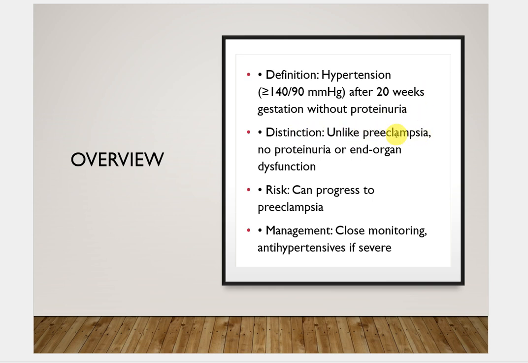Unlike preeclampsia, where, as I have told, there would be proteinuria and end organ damage, gestational hypertension can progress to preeclampsia. Management: from where are we going to start, and what are the initial steps? Firstly, it starts from close monitoring, and antihypertensives are started only if the symptoms get severe.